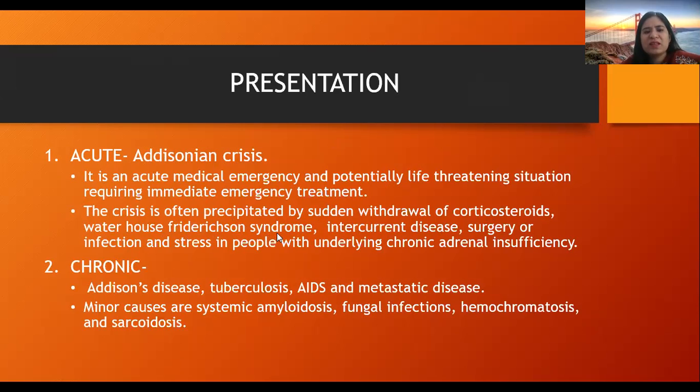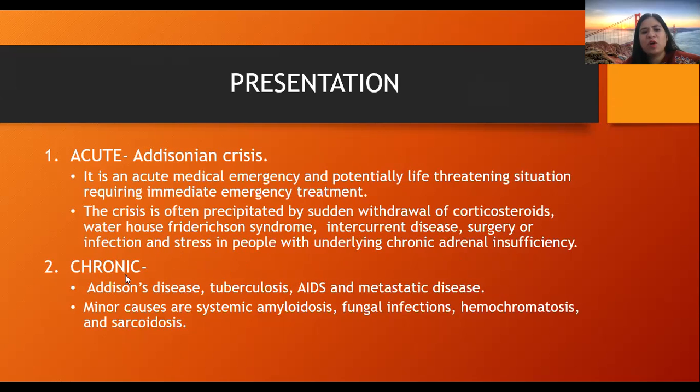Waterhouse-Friderichsen syndrome, that is the intra-adrenal hemorrhage, some kind of intercurrent disease like tuberculosis, some kind of surgery or infection, and stress in people with underlying chronic adrenal insufficiency. Right? So these causes can cause acute attack of adrenal insufficiency.